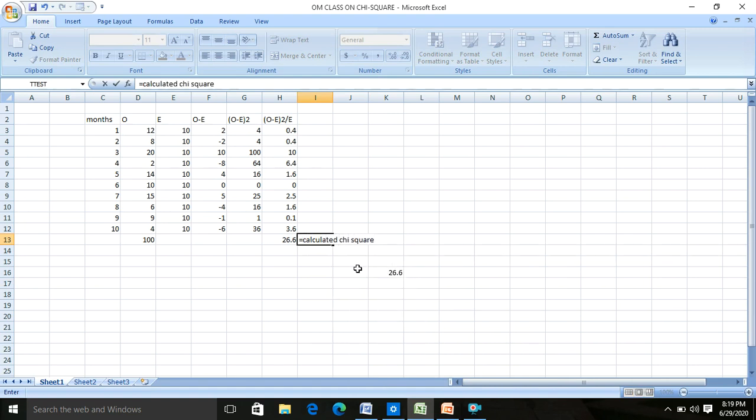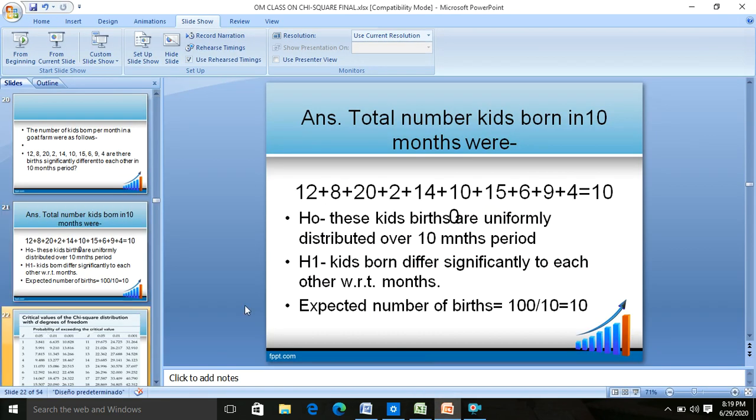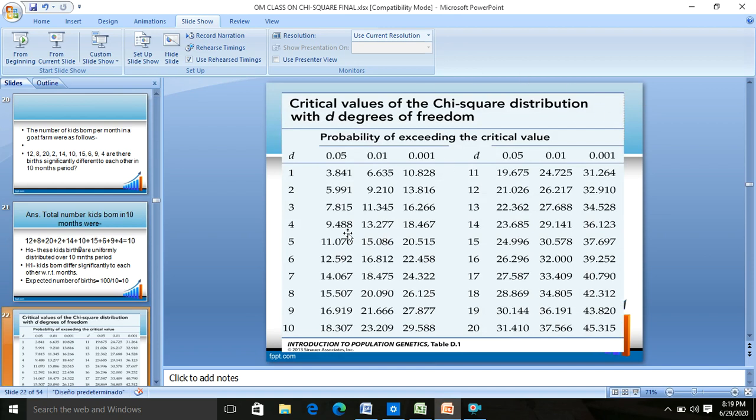Now what do you want? You want to have the tabulated chi-square. For that, you have to download the chi-square test table. You can get this table behind any standard book of statistics, or on the net also. You just type tabulated chi-square values.